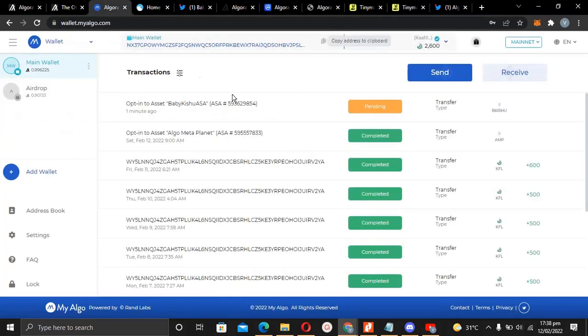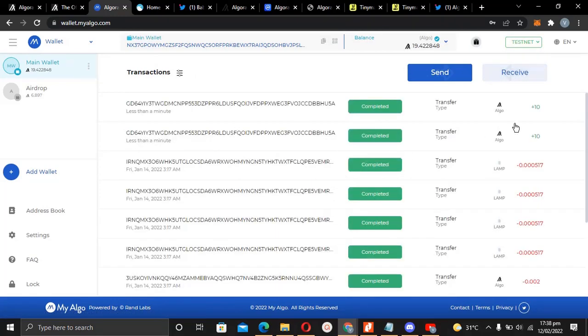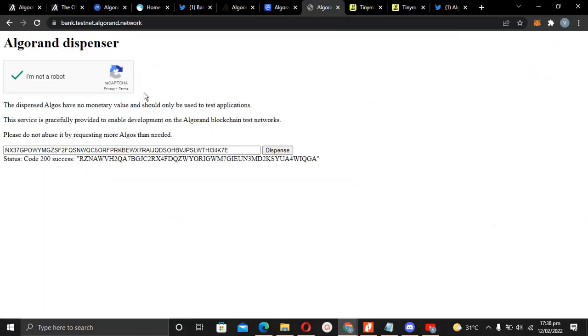So if I come back to my wallet and go over to the testnet, as you can see, plus 10 added. One asset, 10 algo added for me to do whatever testnet I have in mind. I just decided to talk about this in case you're working with an airdrop where you have to use testnet.